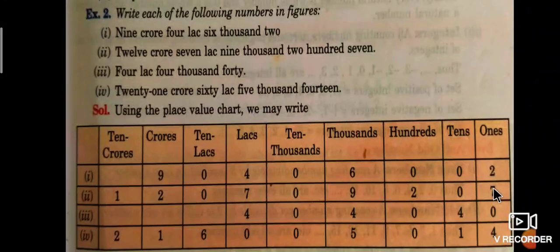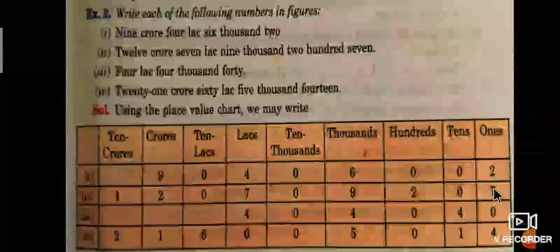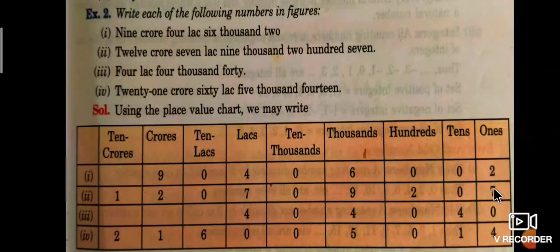Next, the third one is 4 lakh 4,040. First write it in numerals: 404040.